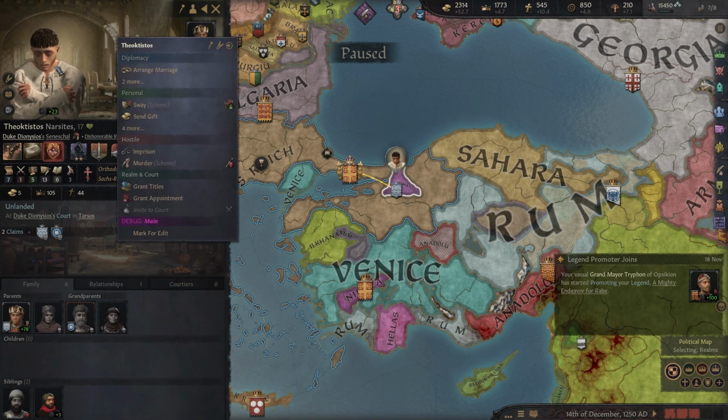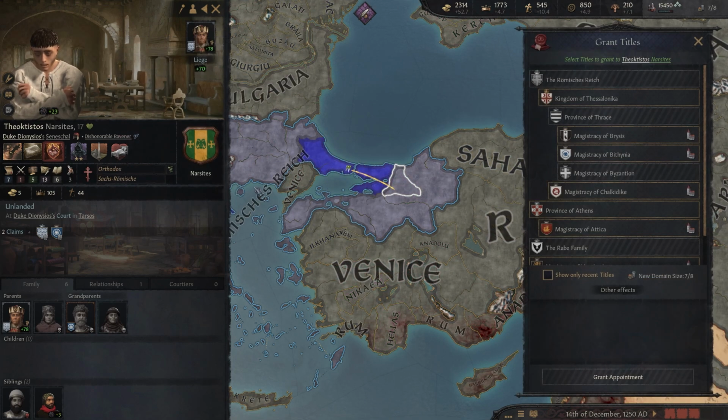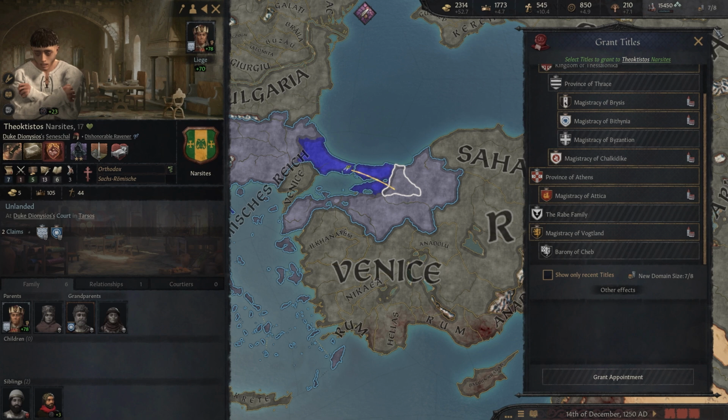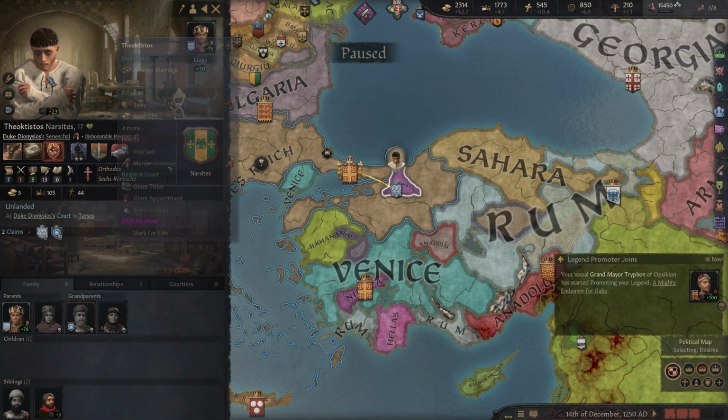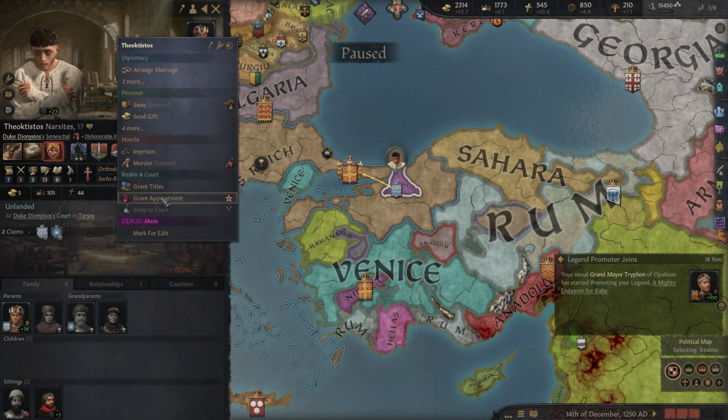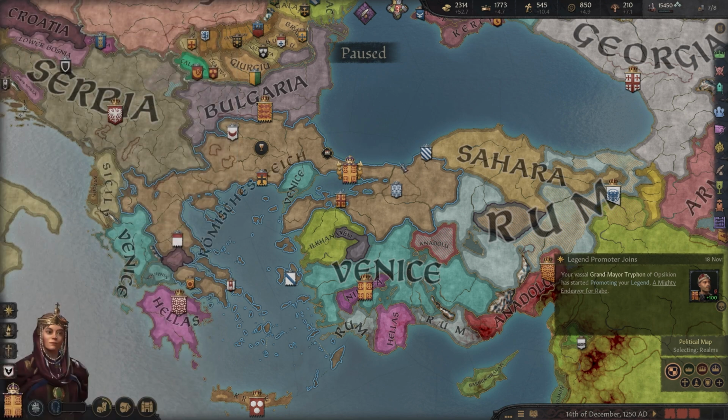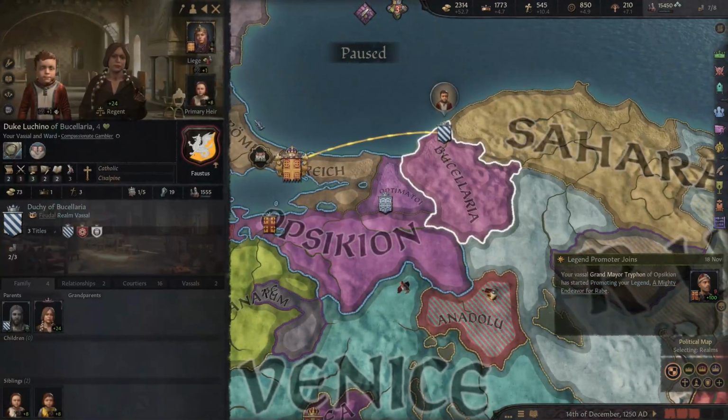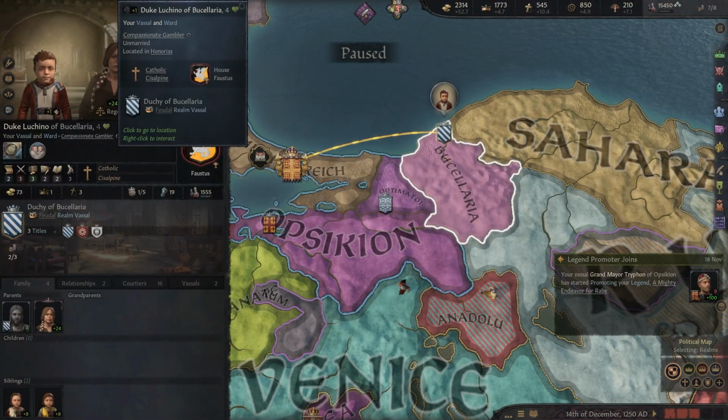Or could we grant appointment? Oh, interesting. I guess that's just like giving a title essentially. Oh no, it's different. There seems to be a difference there. I wonder what the exact difference is.